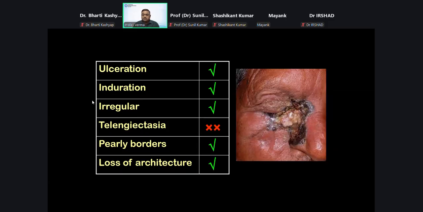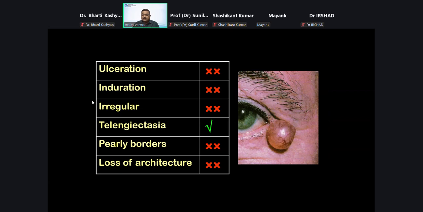Another case, same thing, except for telangiectasia, all other features are present. So this is a malignant lesion. Then once again, another case here, though telangiectasia is visible, other signs are absent. So this is a benign lesion. It is a cystic lesion.